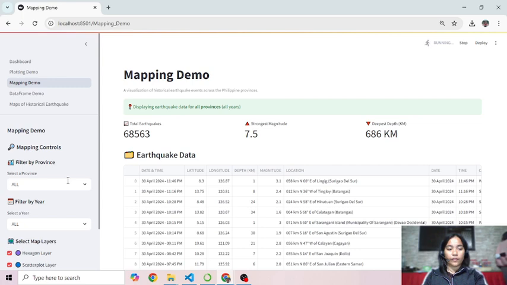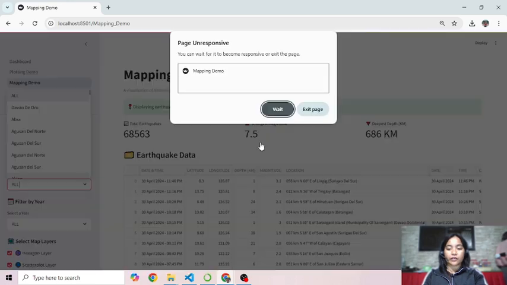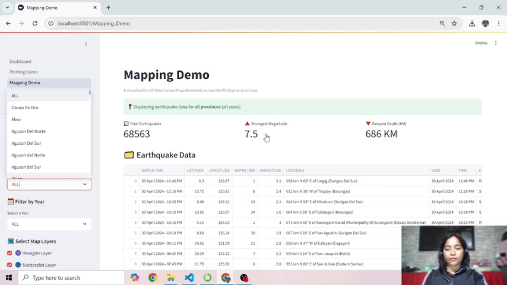Once filtered, the app presents key statistics including the total of recorded earthquakes, the strongest magnitude, and the deepest depth.